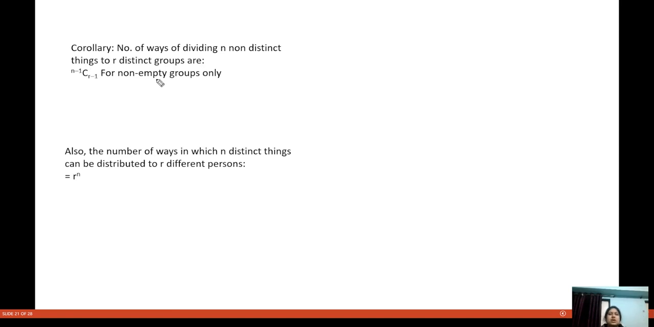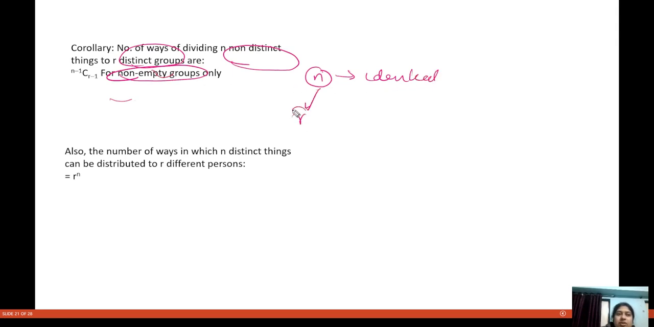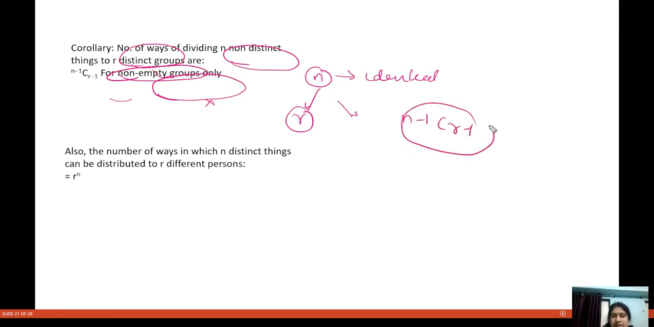Now, look at this concept. Number of ways of dividing n non-distinct things into r distinct groups. Now we have groups. So in how many ways can that be done? We have n identical things to distribute into r distinct groups, and the groups should be non-empty, that is, we have to give something to each group. That can be done in n minus 1 C r minus 1 ways.